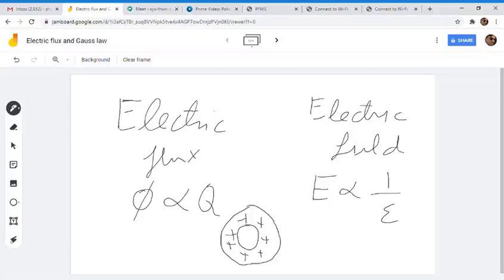This outer sphere could enclose this inner sphere.